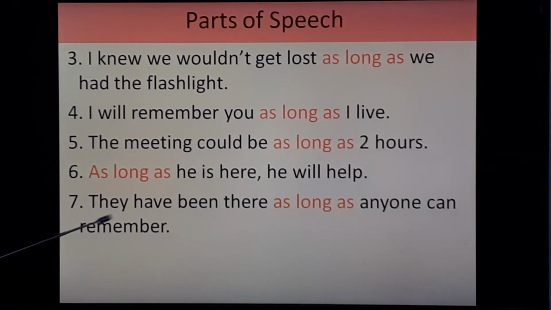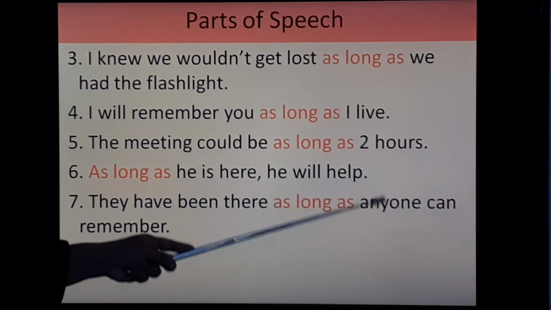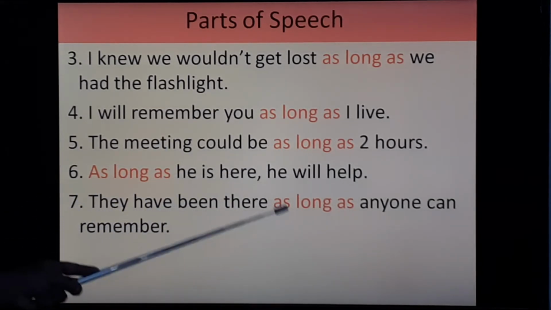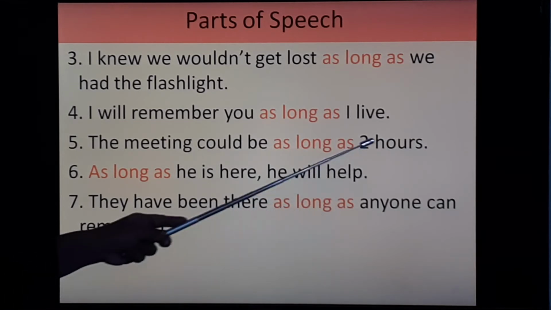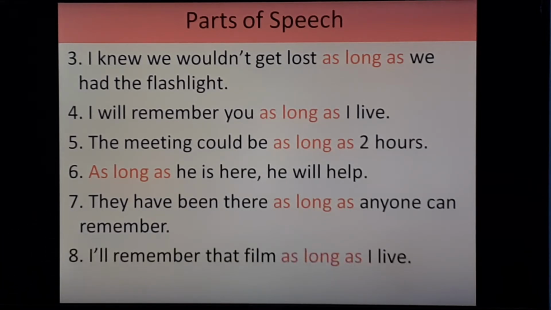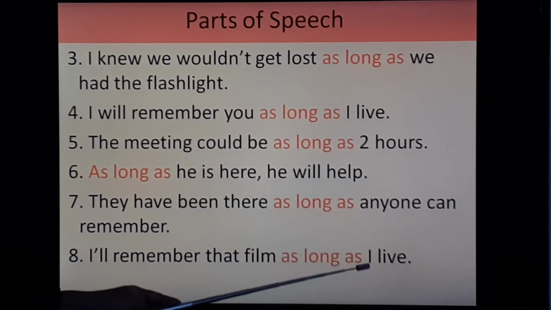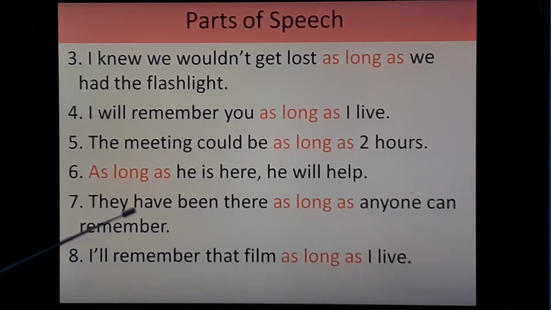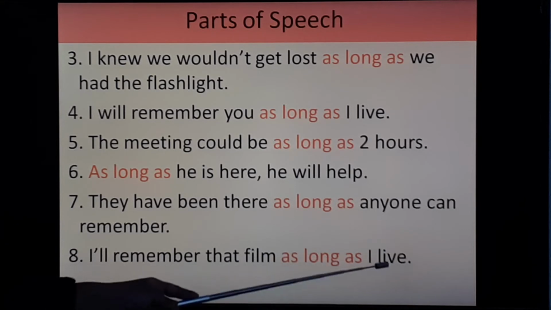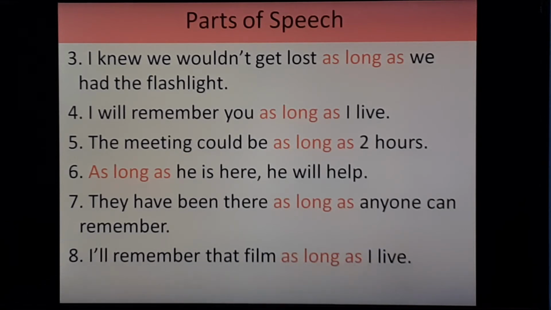Next, they have been there as long as anyone can remember. So they have been there, that is main clause, as long as subordinating conjunction, and this anyone can remember, that is subordinate clause. Next, I'll remember that film as long as I live. So here I'll remember that film, that is main clause, as long as, that is subordinating conjunction, and I live, that is subordinate clause.